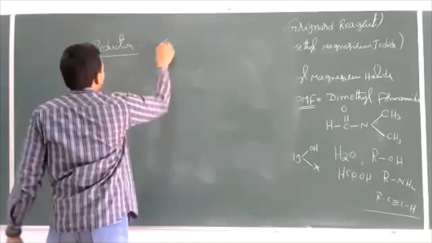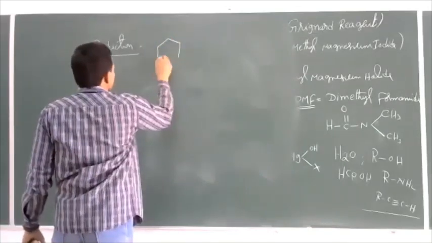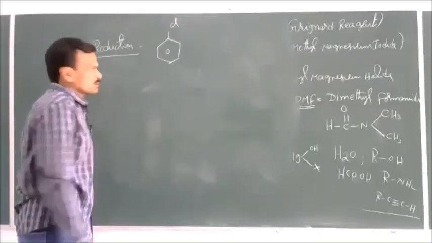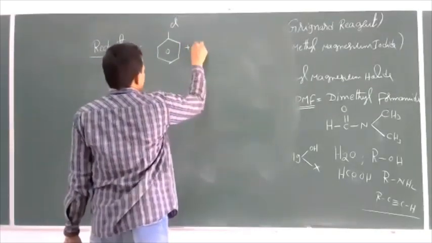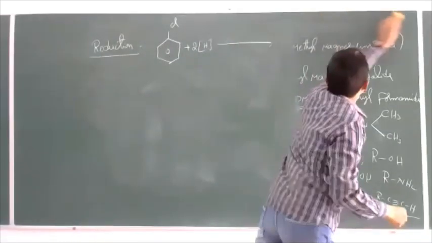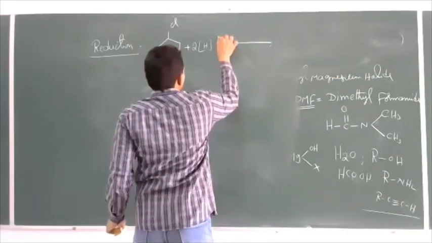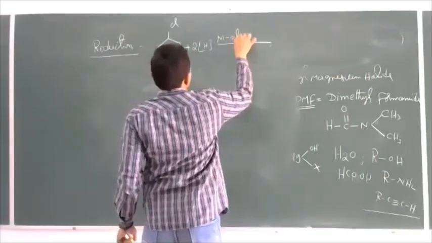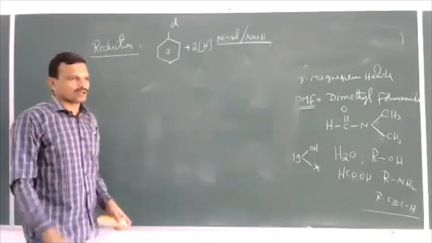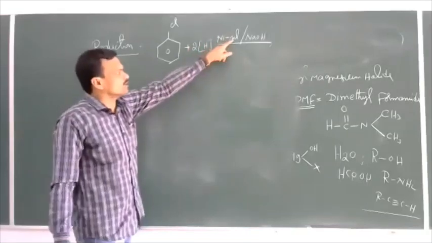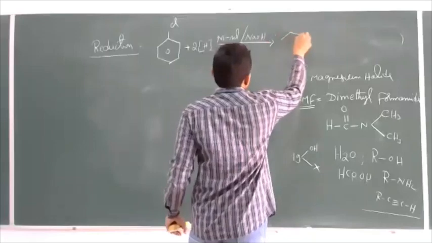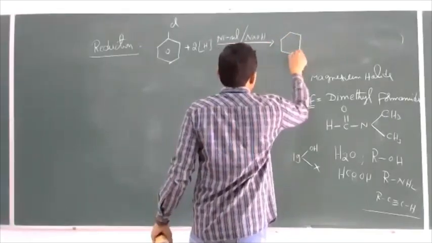So if you take a haloarene, like chloro or bromo or iodobenzene, chlorobenzene, when this is allowed to be reduced in the presence of nickel aluminum alloy in NaOH, then this haloarene is reduced to arene, nothing but benzene.